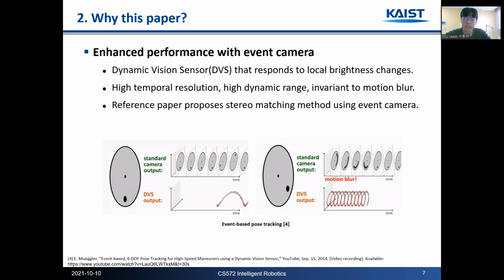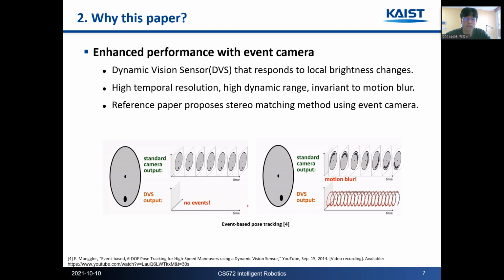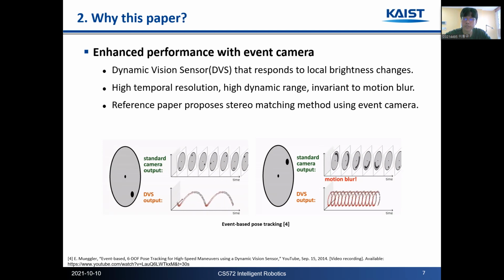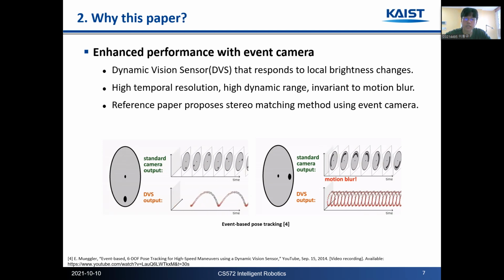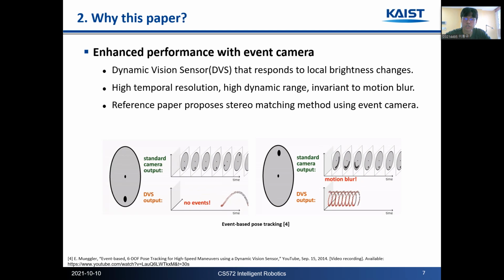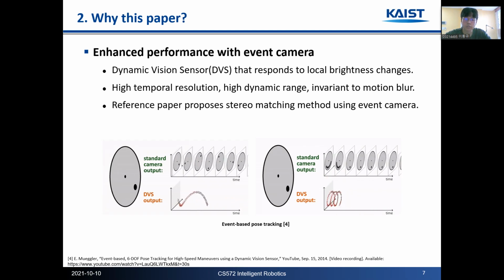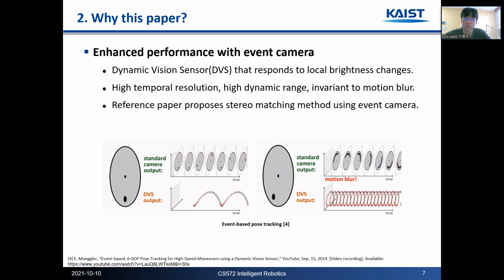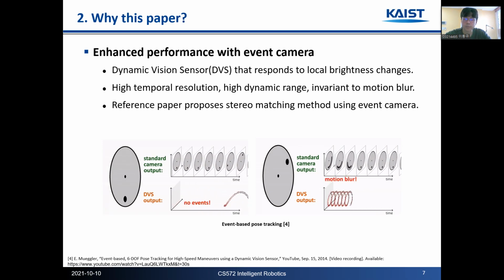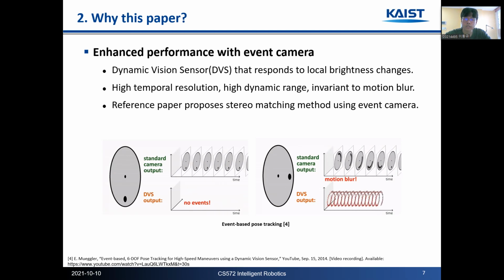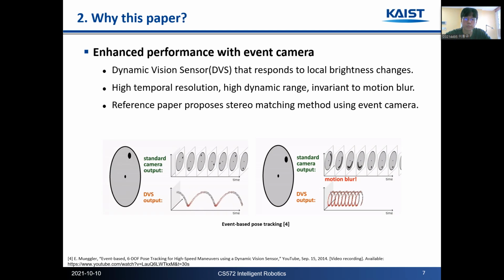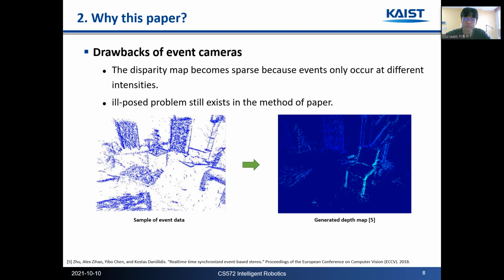An event camera is a dynamic vision sensor and it only responds to local brightness changes. Compared with a frame-based camera, it does not respond to a fixed scene. Due to this mechanism, it has high temporal resolution, high dynamic range, and is invariant to motion blur, as you can see in the right video. Therefore, we plan to reproduce the performance of the reference paper compared to frame-based methods.